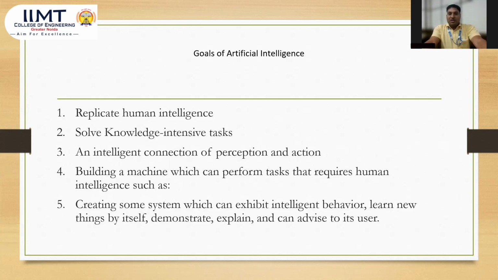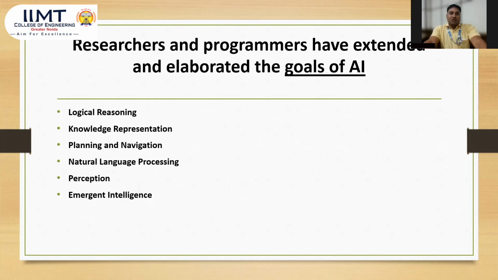So here is some exhibition of intelligent behavior: input by the human, learned by the human, and new things learned by the human, and demonstrated and explained by the human, then the machine can understand. So here is some creation of artificial intelligence. These are the goals of artificial intelligence which can be performed by the machine, which is known as the artificial intelligence machine.